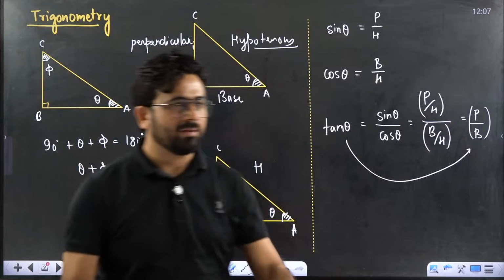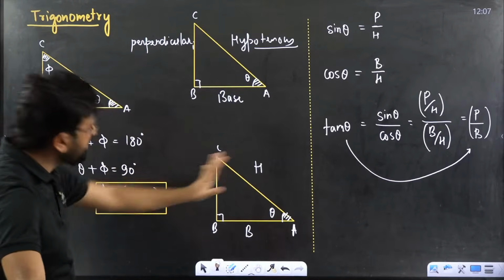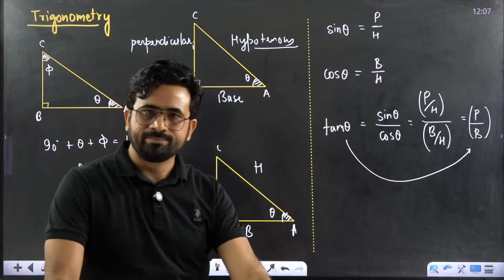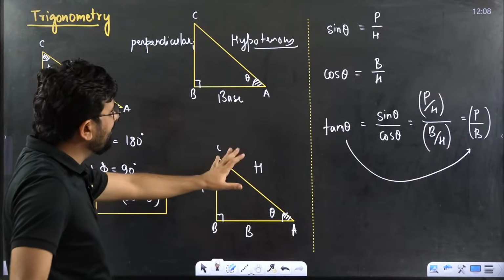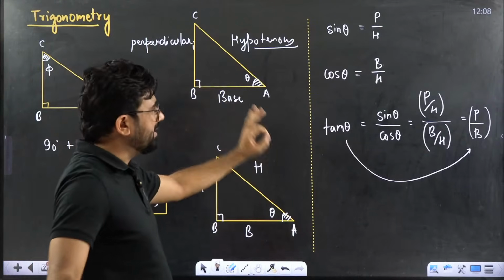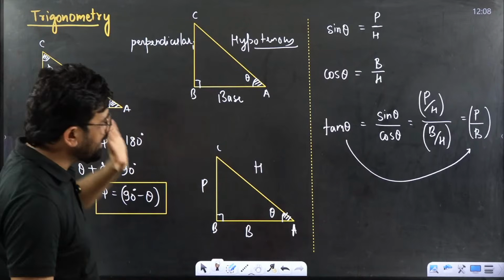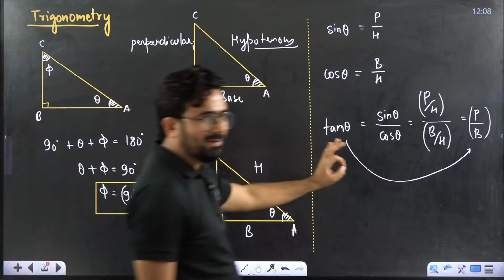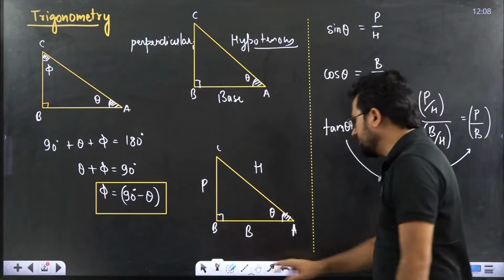Perpendicular upon base. Is this clear or not clear? First everyone tell me if this basic part is clear to you or not. Okay, please reply. Everyone reply. This is clear to everyone. What is sin theta, what is cos theta, what is tan theta? Whenever we want to calculate, this has to be clear to you. Okay, now come to the next point.